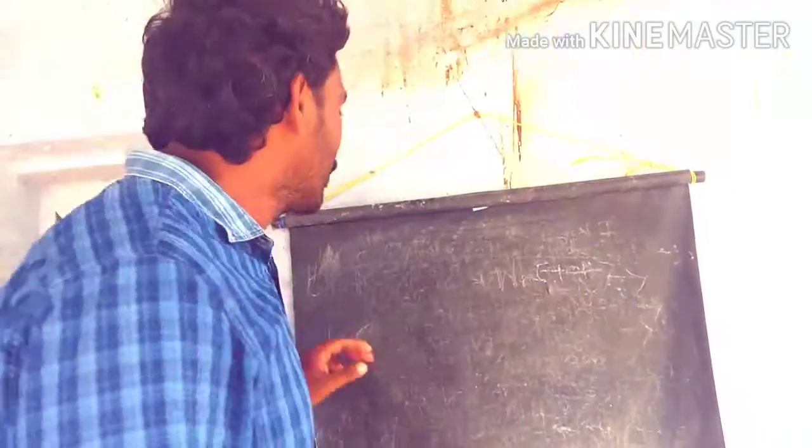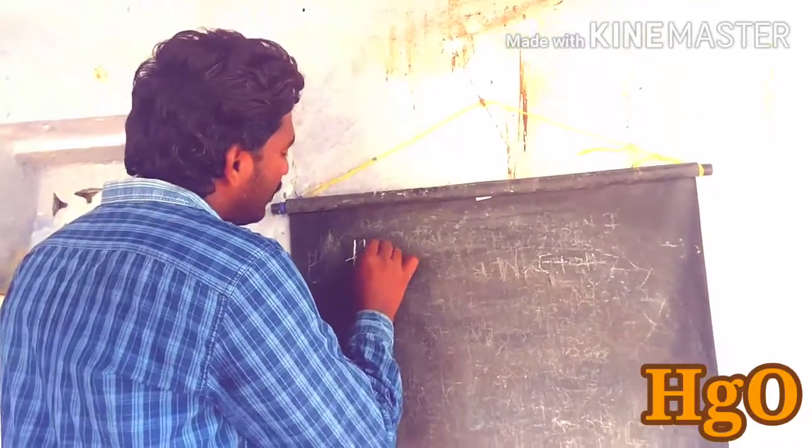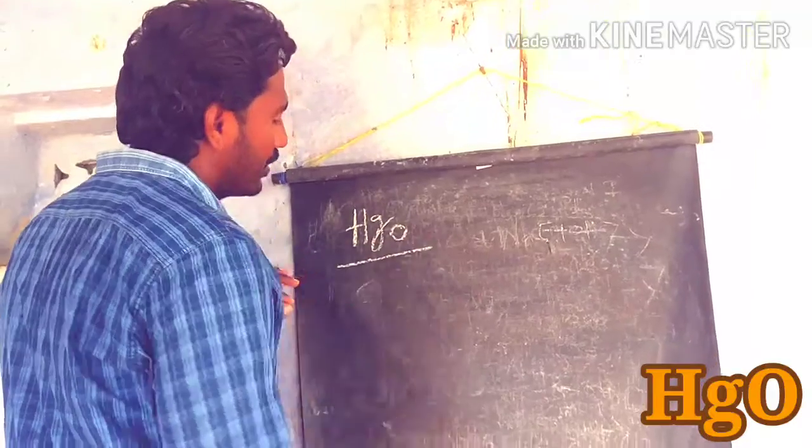Let's see what happens in the oxidation process with mercuric oxide. Mercuric oxide is the reagent we are using for the oxidation process.